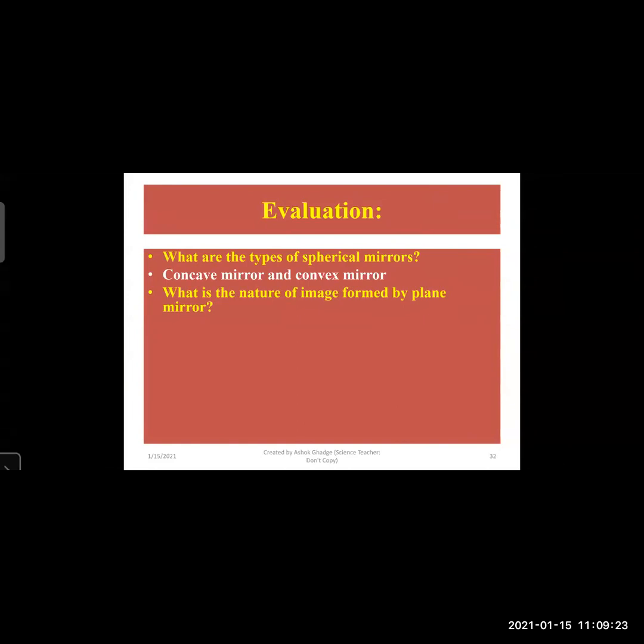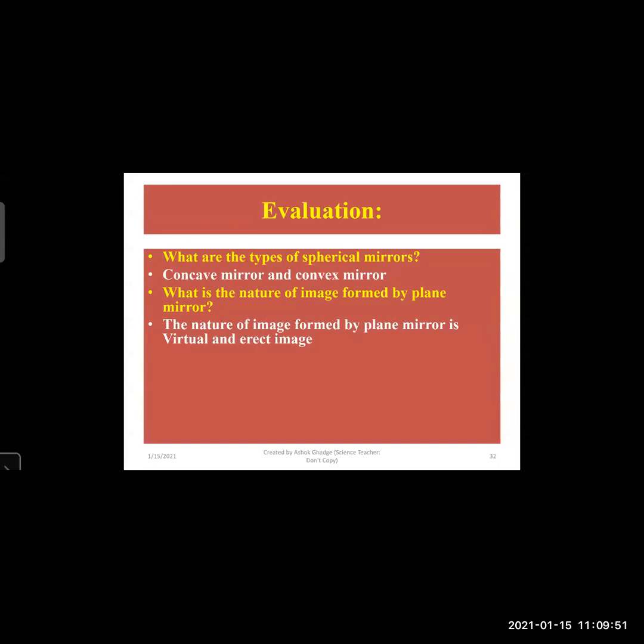Next, what is the nature of the image formed by a plane mirror? As we have seen, the nature of the image formed by a plane mirror is virtual and erect. Why virtual? Because the actual image cannot be taken on a screen. If we extend the reflected rays, we get that point behind the mirror.